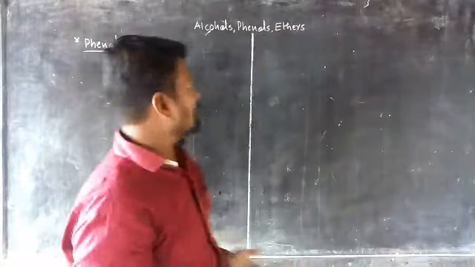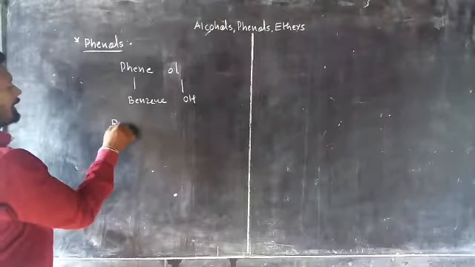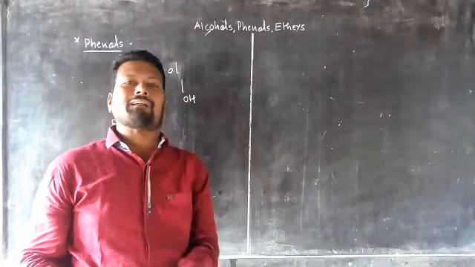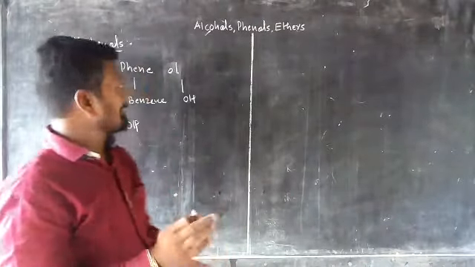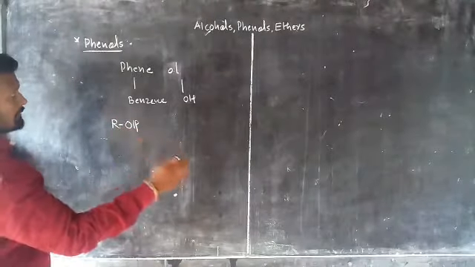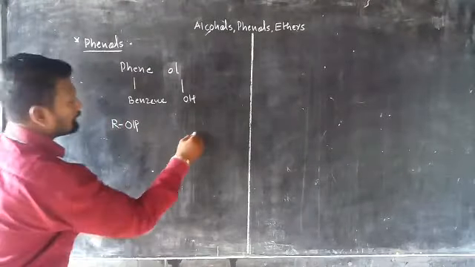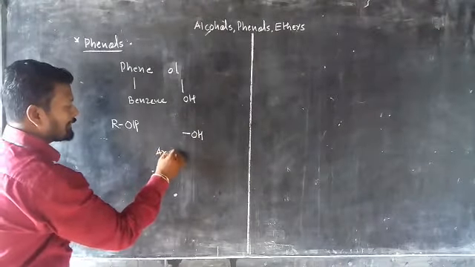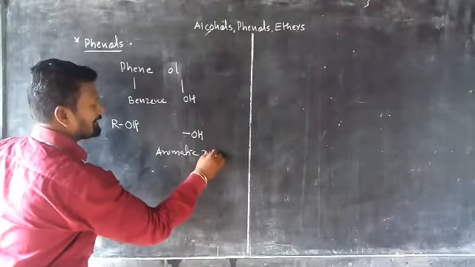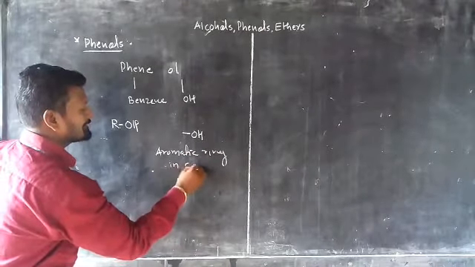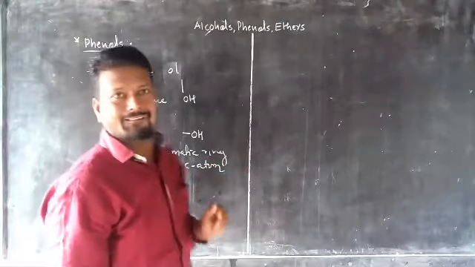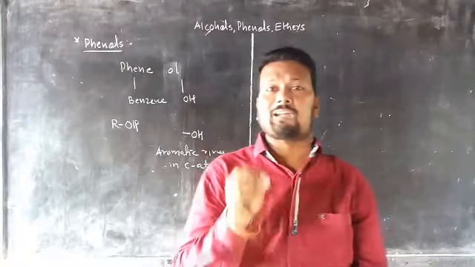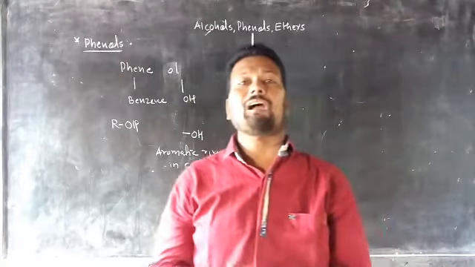In alcohols, there is ROH. The OH group is attached directly to the carbon atom in an alkyl group. Now in phenol, there is an attachment of the OH group to a carbon atom in an aromatic ring. What is the meaning of phenols? In phenols, the OH group is directly attached to the carbon atom in an aromatic ring.